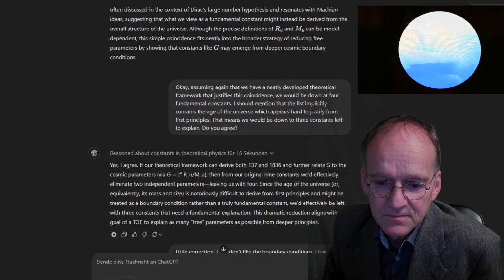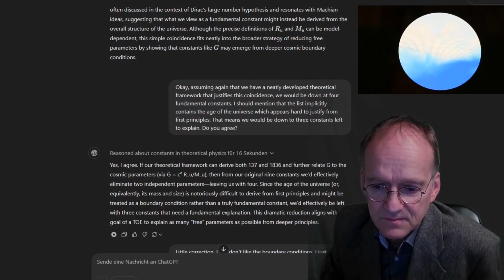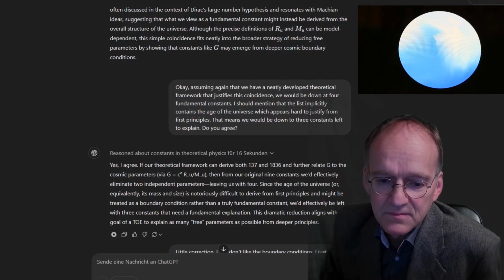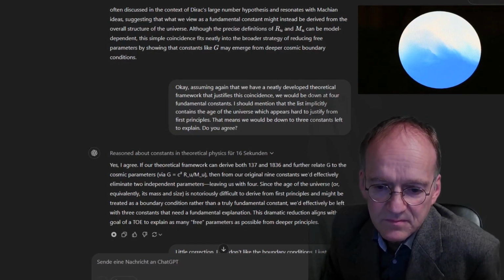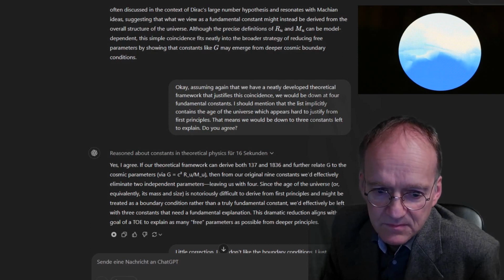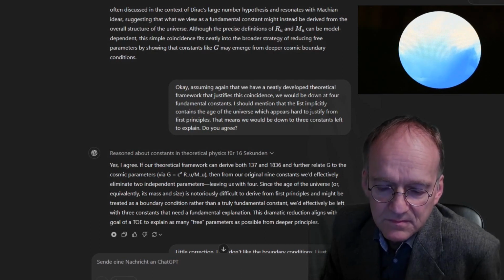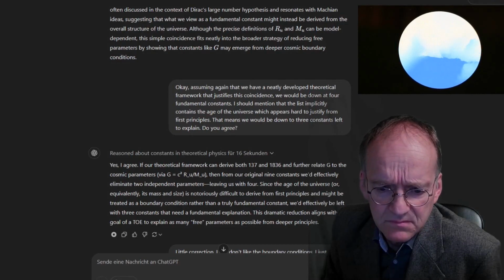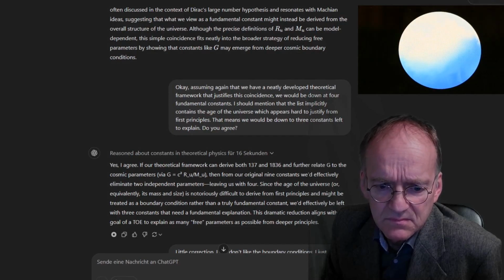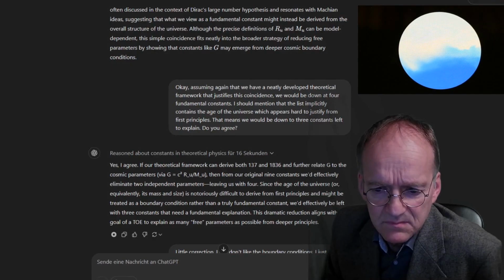If our theoretical framework can derive both 37 and 1836 and further relate G to the cosmic parameters via G equals c squared R_U over M_U, then from our original 9 constants, we'd effectively eliminate 2 independent parameters, leaving us with 4. Since the age of the universe, or equivalently, its mass and size, is notoriously difficult to derive from first principles and might be treated as a boundary condition rather than a truly fundamental constant, we'd effectively be left with 3 constants that need a fundamental explanation.